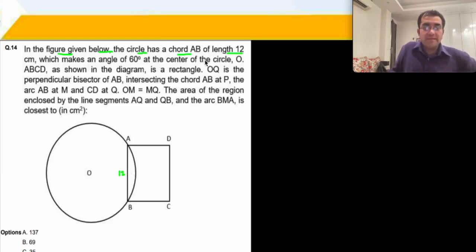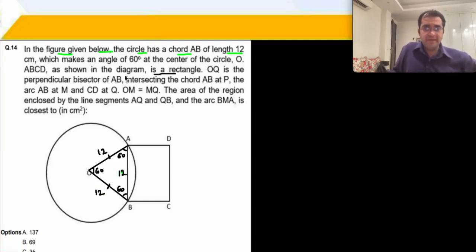It makes an angle of 60 degrees with the center, so that is manageable for us. As soon as we make 60 degrees over here, we have an equilateral triangle. 12 here, and this is 60 degrees, and so these two angles are also 60 degrees because these two sides are equal to radius. So you now get an equilateral triangle, 60 equilateral triangle, 12, 12, 12. Done.